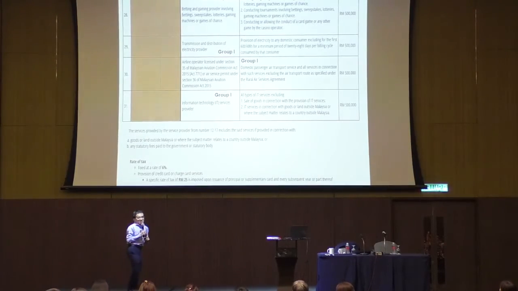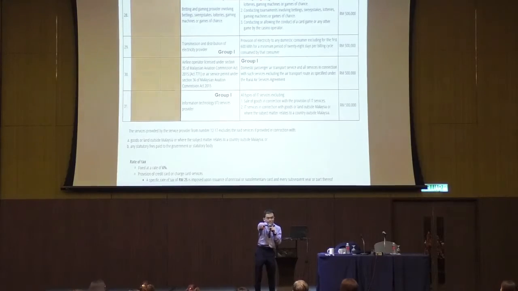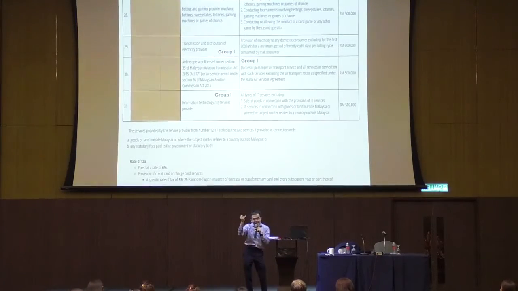No, electricity, good news. Only electricity B to C is subject to service tax. What is B to C? Tenaga Nasional supply electricity to your home. There is service tax if your consumption is more than 600 units a month. Better than GST. Last time GST is 300. Now it's 600, double.